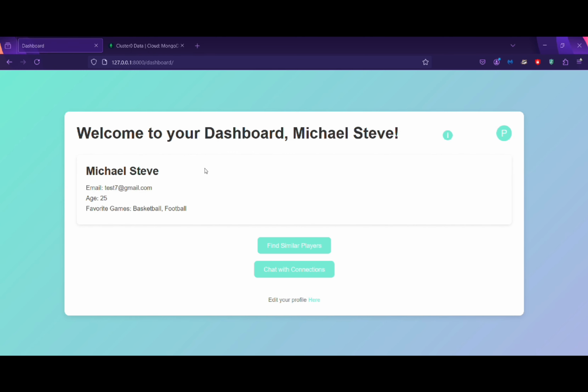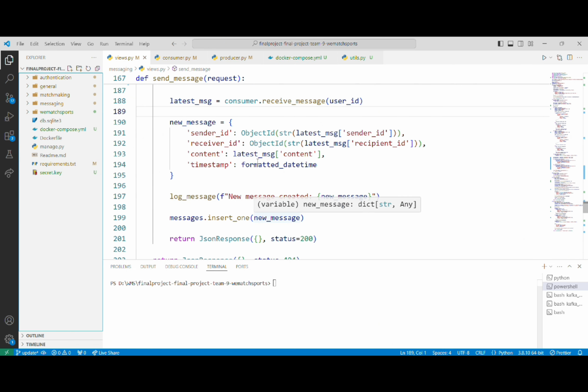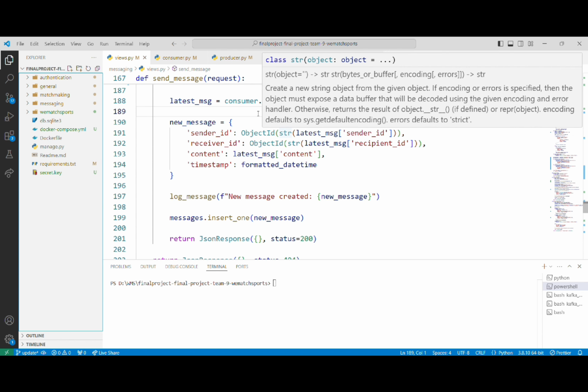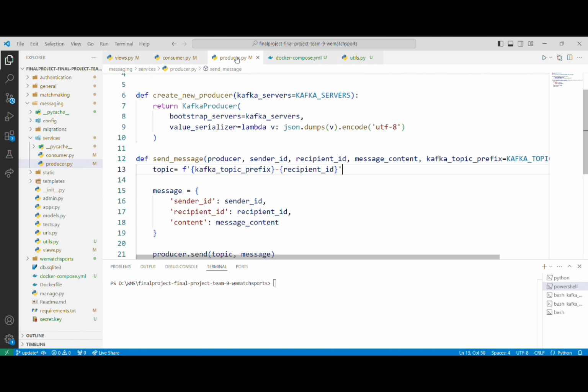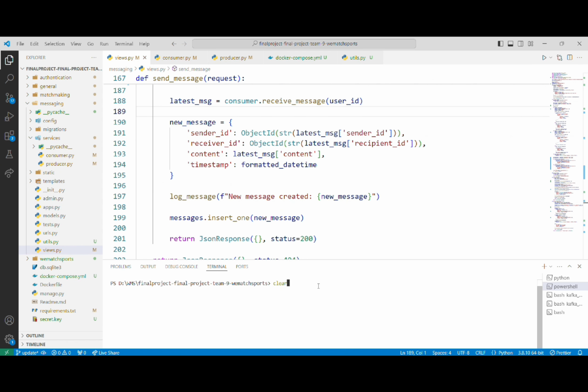The messaging microservice is responsible for message marshalling, message queuing, and storing the messages back into the database. For message encryption and decryption, we are encrypting the message using a secret key stored in the main project directory. For message queuing, we use Kafka, and for that we have two scripts, consumer.py and producer.py. The name of a topic is determined by the prefix, which is a literal, and the ID of the user. So let's run the containers for Kafka and Zookeeper.